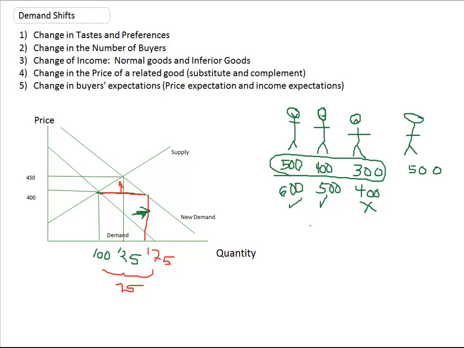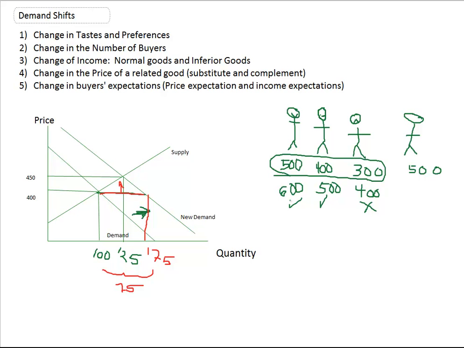Well, for an inferior good, the income has to go down. If incomes go down, now people are willing to buy more. So for example, ramen noodles: if my income goes down, I'm not going to buy as many high quality goods, like steak. Ramen noodles are pretty high quality, but now I'm willing to buy more ramen noodles. I was buying $500 ramen noodles. Now my income's gone down.